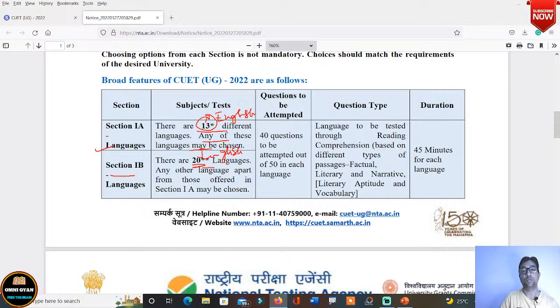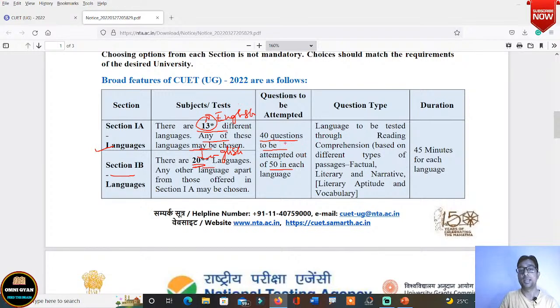ठीक है, दोनों सेम नहीं होना चाहिए. Apart from any language that is offered in 1A, you have to choose other language, any other language. Okay, and questions to be attempted, how many questions? There will be total 50 questions, and out of that 40 questions are to be attempted. So out of 50 you must attempt 40 questions.